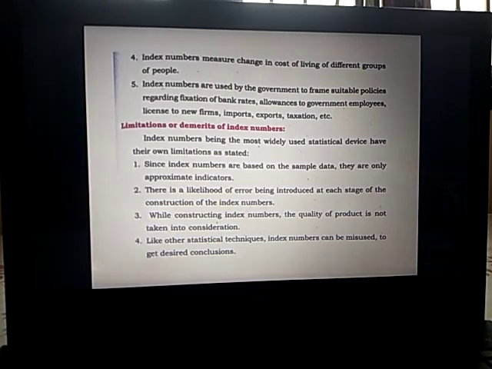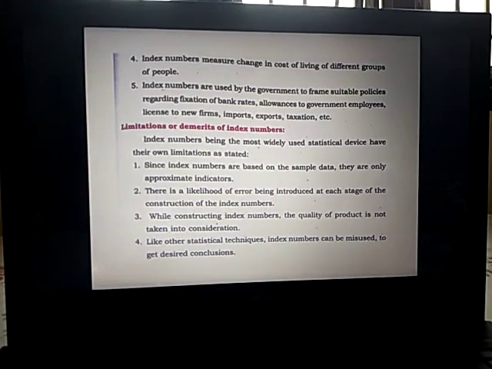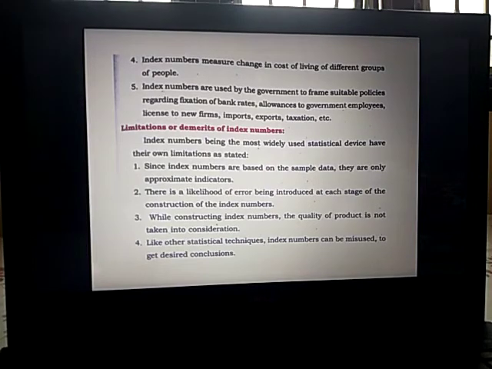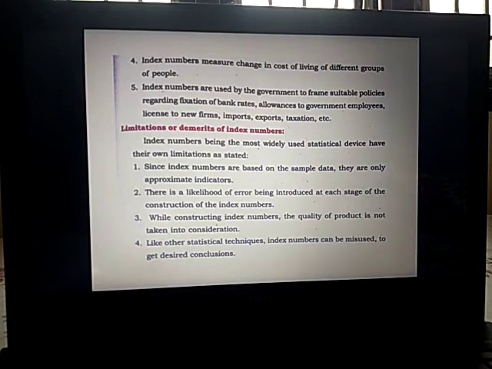Index numbers measure change in cost of living of different groups of people. They are used by the government to frame suitable policies regarding fixation of bank rates, allowance to government employees, license to new firms, import-exports, taxations, etc.